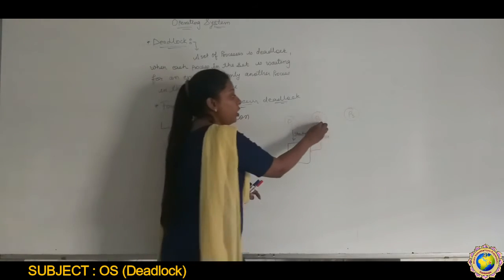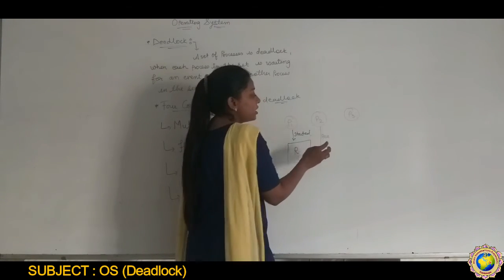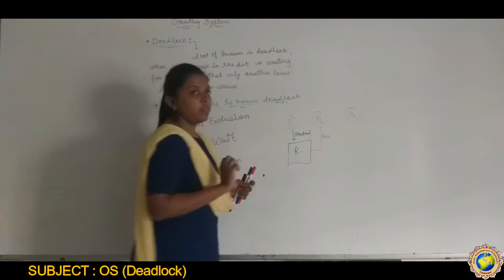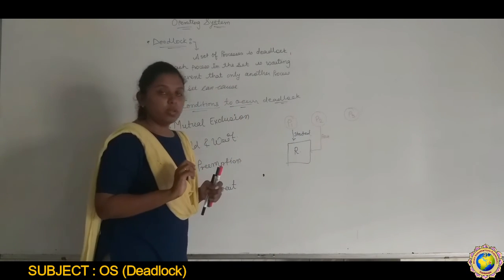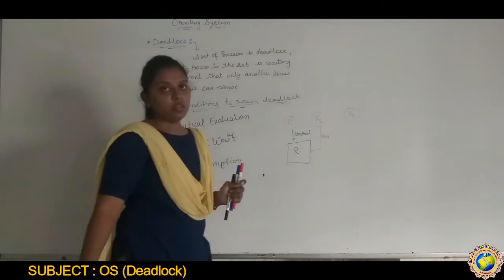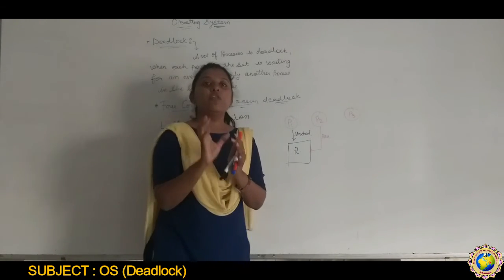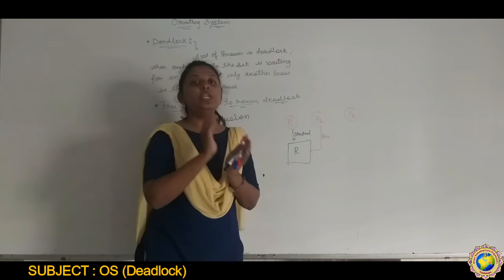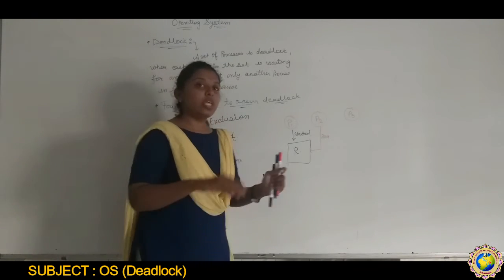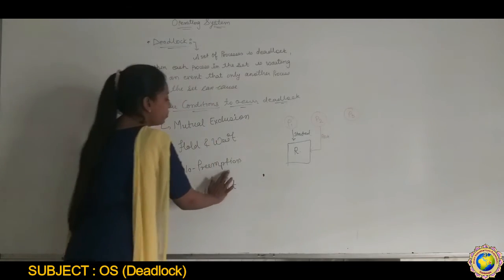It has not started its execution, to block this process. So that is called no preemption. We don't forcefully release any process, so that is called no preemption.